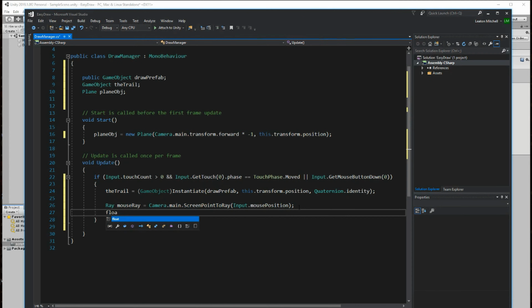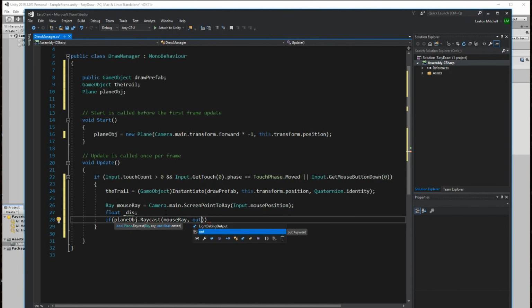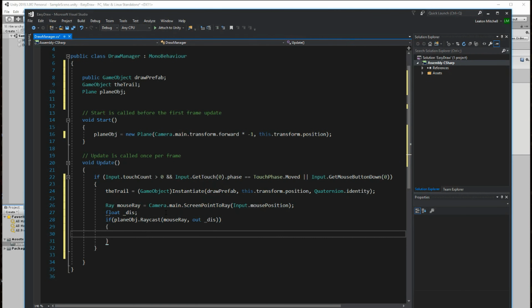Next, let's get a float just to keep track of the distance. So we just do underscore, this means distance. And then a condition now. So if the plane object that we made dot raycast, and it needs the ray, so mouse ray, and then out, and then the underscore distance. That is legit.